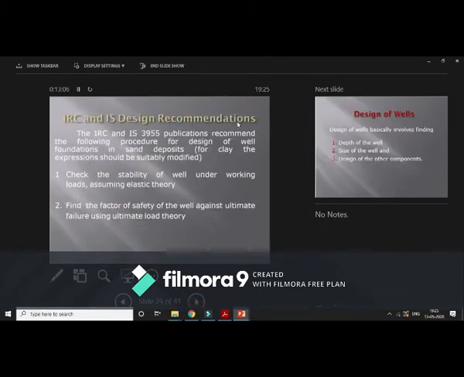IRC and IS design recommendation. The IRC and IS 3954 publication recommend the following procedure for the design of well foundation in sand deposit. Check the stability of well under the working loads assuming the elastic theory. Find the factor of safety of the well against the ultimate failure using the ultimate load theory. So these are some recommendations.